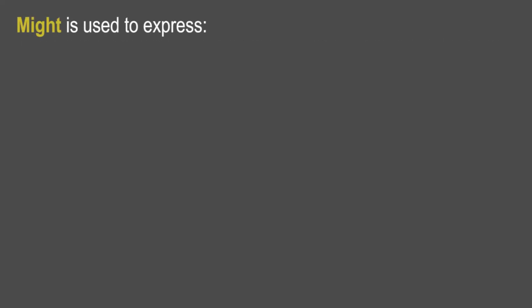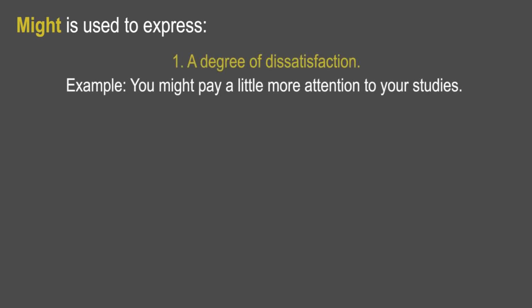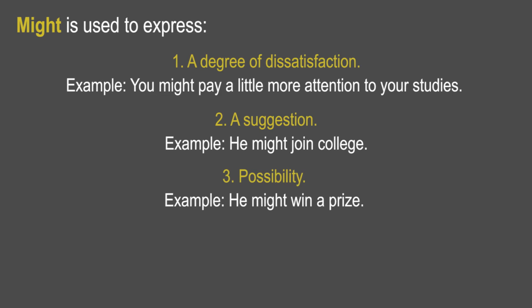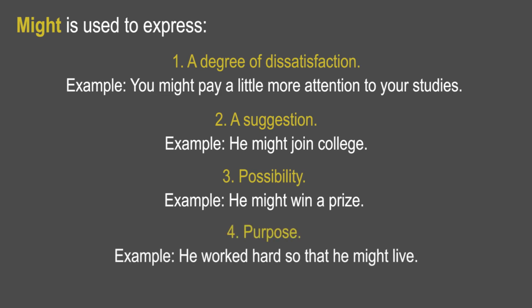Let's go to the next one, that is might. Might is used to express, first, a degree of dissatisfaction. Example, you might pay a little more attention to your studies. Next is a suggestion. Example, he might join college. Possibility, he might win a prize. Purpose, he worked hard so that he might live.